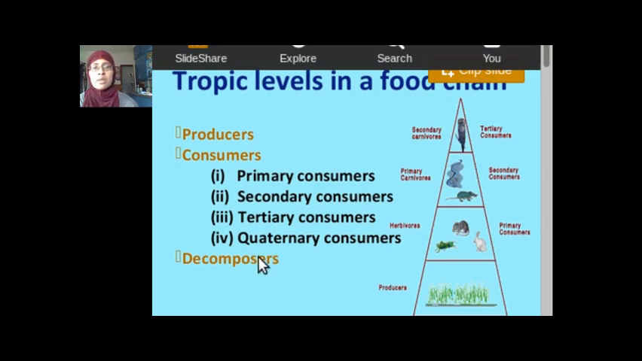Also, we have something called decomposers. All decomposers do is they break down dead organisms, and they break it down back into the soil. So it releases the nutrients back into the soil. So decomposers are primarily bacteria and fungi.